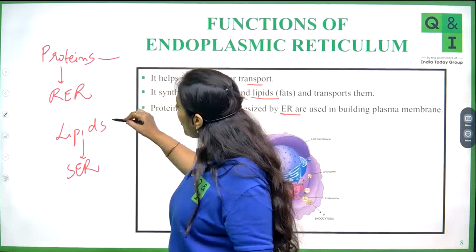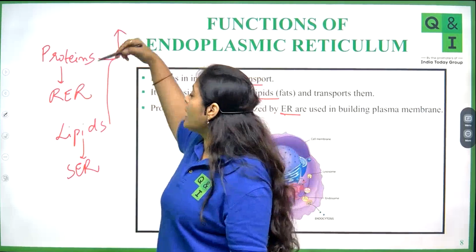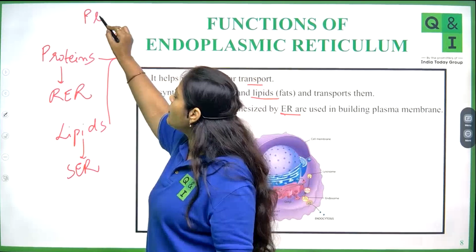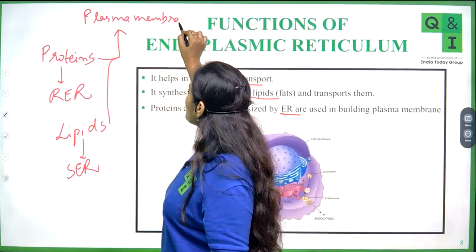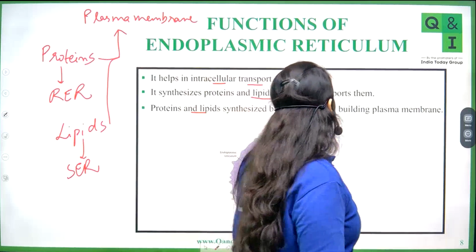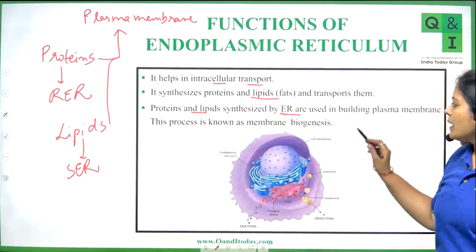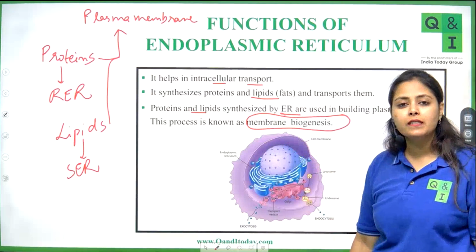These two components, proteins and lipids, once they are synthesized, will go and make up the plasma membrane. So, students, can I not say that the endoplasmic reticulum is involved in membrane biogenesis?